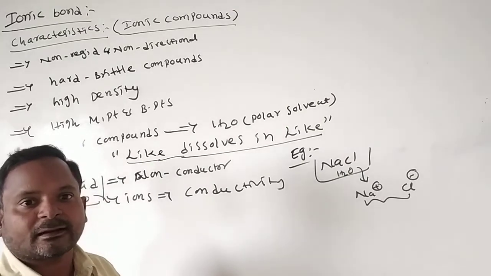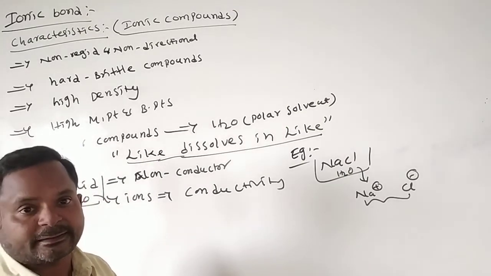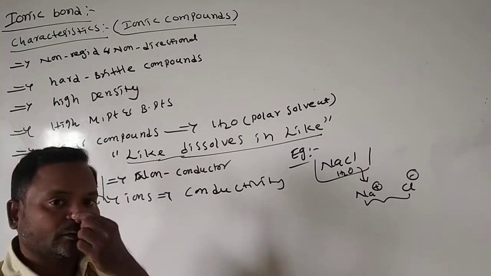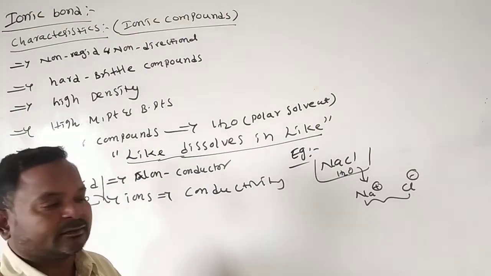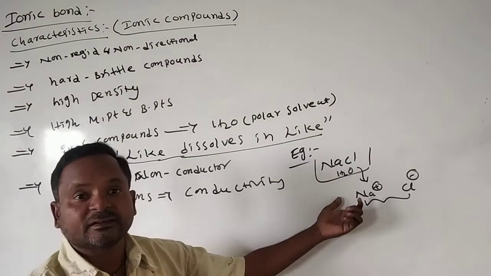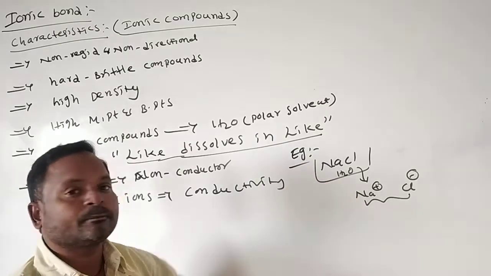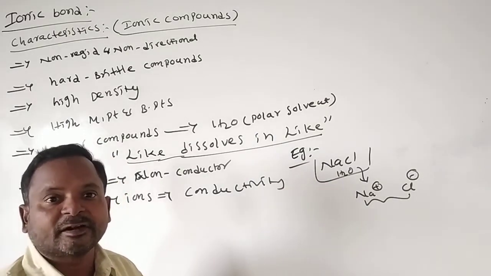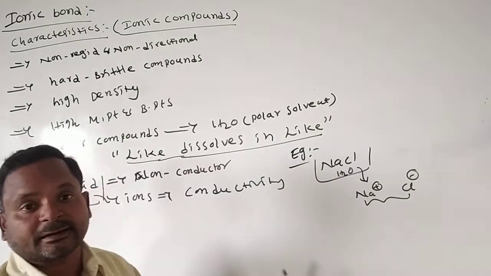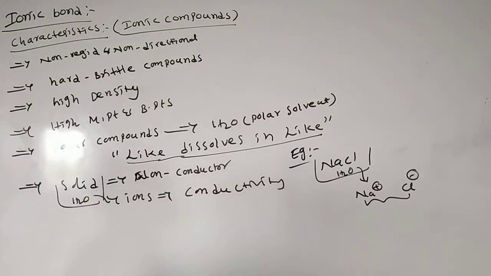These two ions are responsible for the conductivity. That's why in solution form it exhibits conductivity. It is an electrical conductor in solution form only. Okay, this is about the characteristics of ionic compounds.